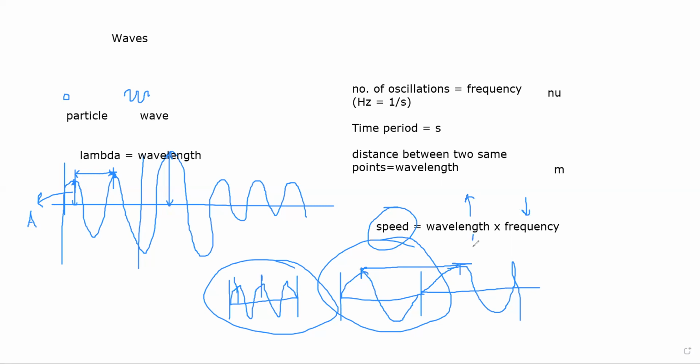If your wavelength is less, then it is bound that the frequency of that particular wave will be higher. As you can see in this example, the frequency was higher in the first one, so it was lower in the second one. But the wavelength was smaller in the first one and higher in the second one. If we are considering both having the same speed, then this relation is 100% true all the time.